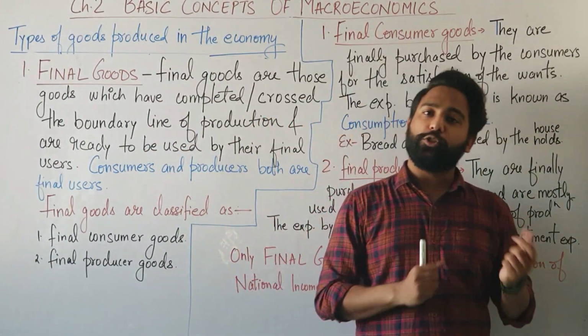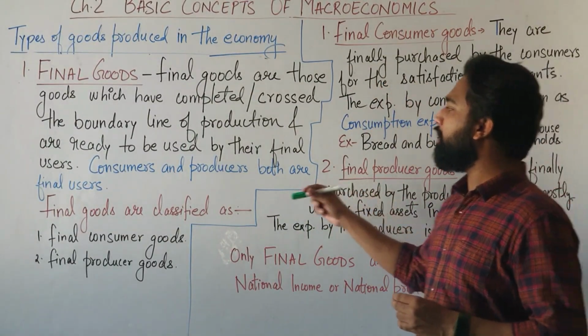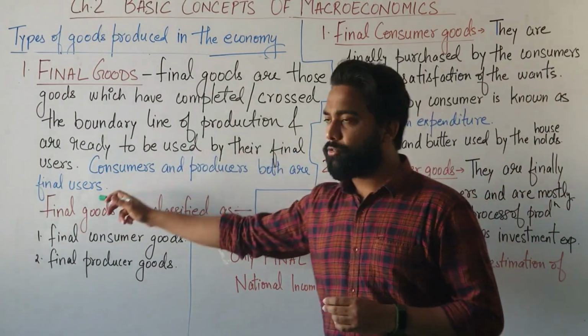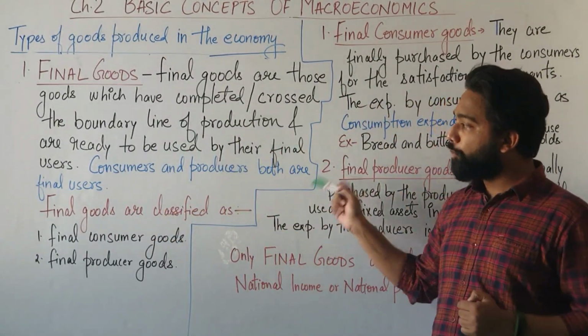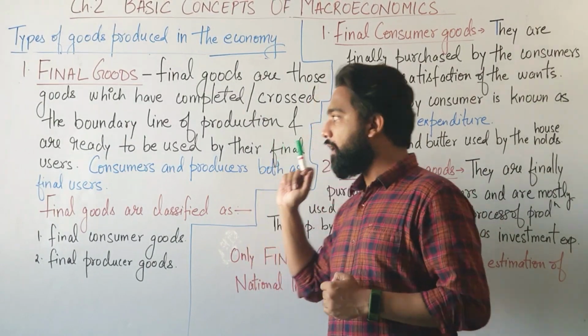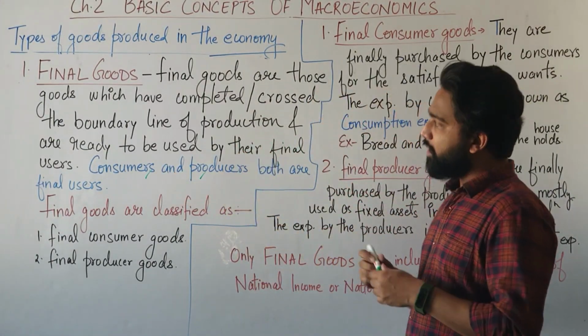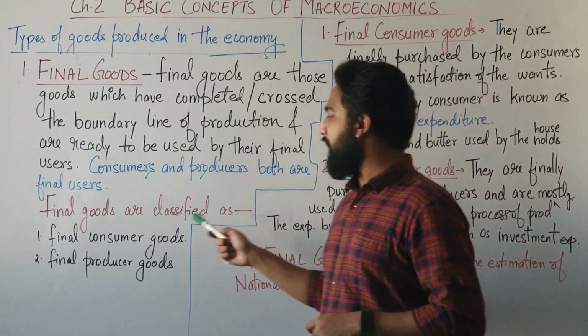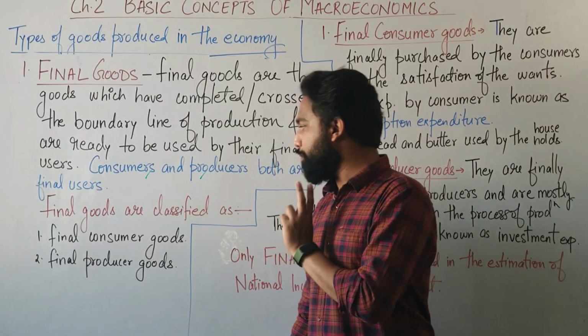Now, those people who could be their final users are the consumers and producers. Both are their final users. So, with this line, we can conclude that final goods can be classified into two parts.